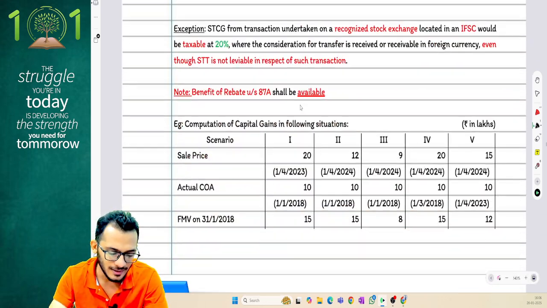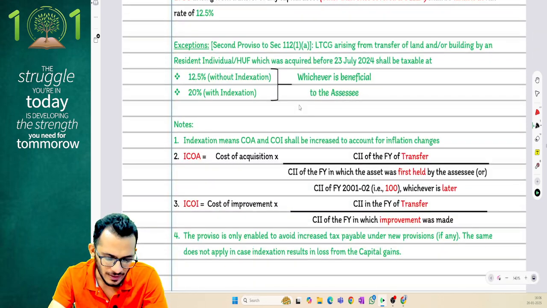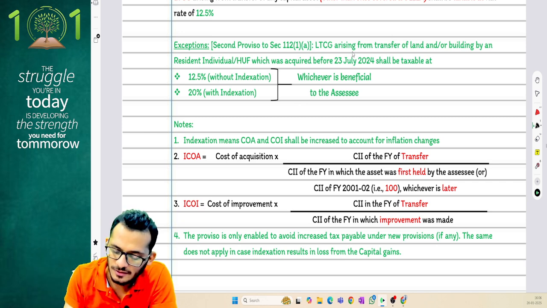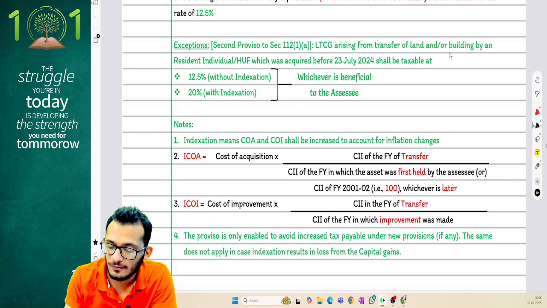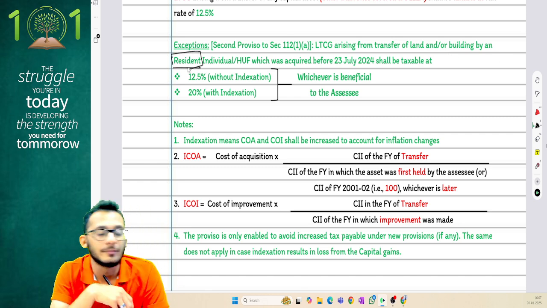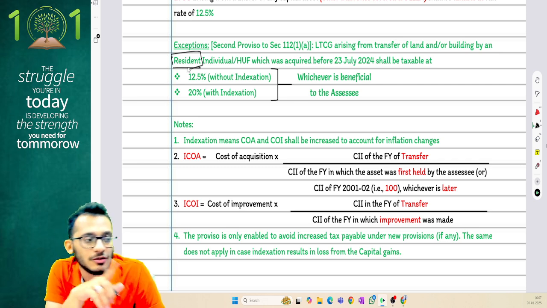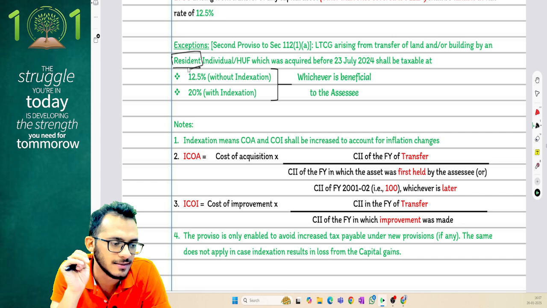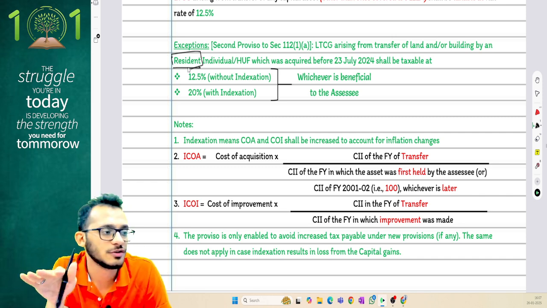You have to make a similar correction, people, in section 112 also in the subsequent pages. In subsequent pages, you will see LTCG arising from transfer of land or building by a resident individual or HUF. So please make this correction as well. This is also one small change to make.